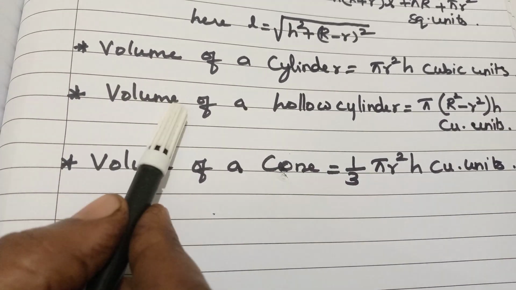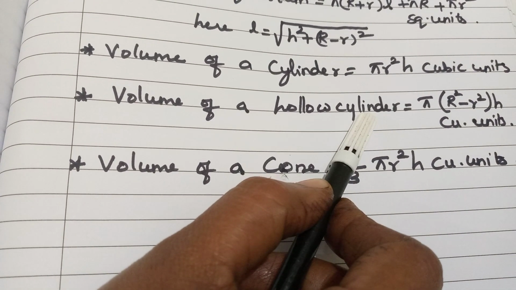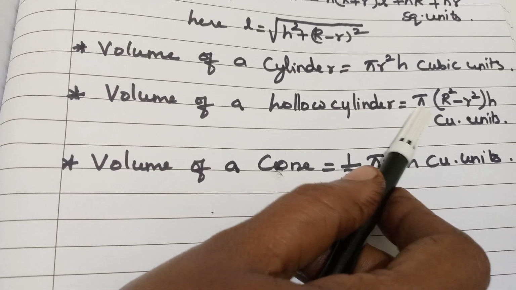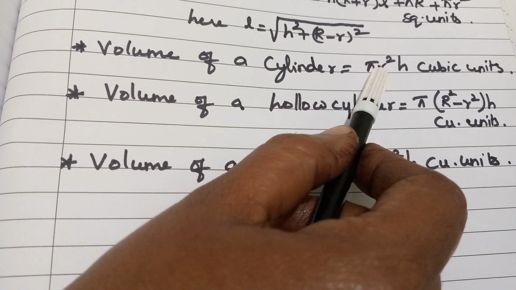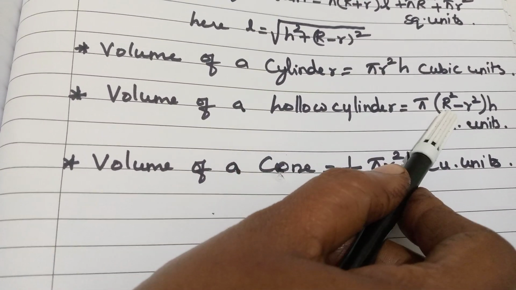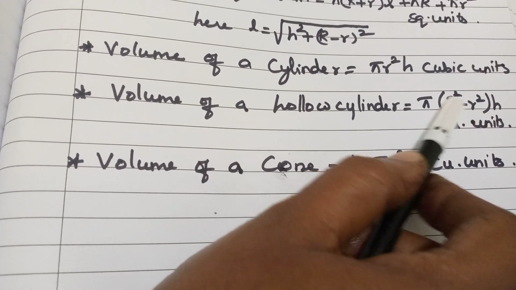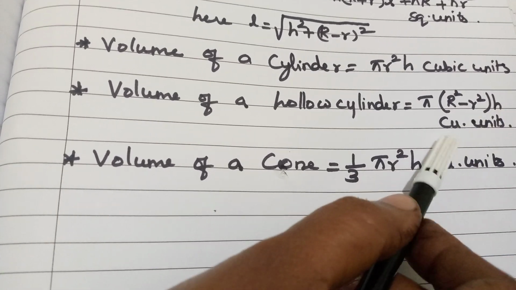Next volume of a hollow cylinder. Hollow means already I told you there will be the thickness. So pi into, in place of r square, small r square, we have to use capital R square and small r square. Okay. Capital R square minus small r square height cubic units.